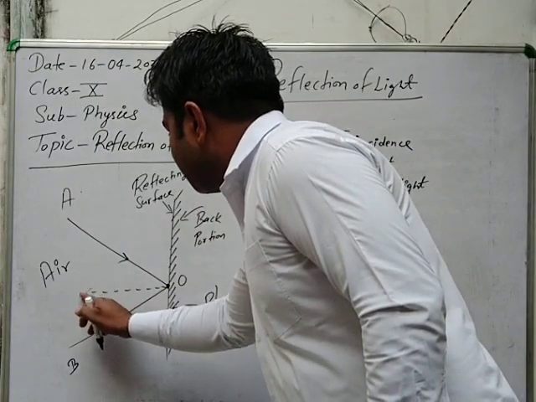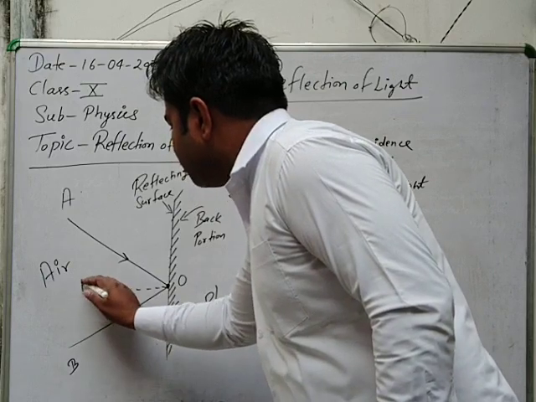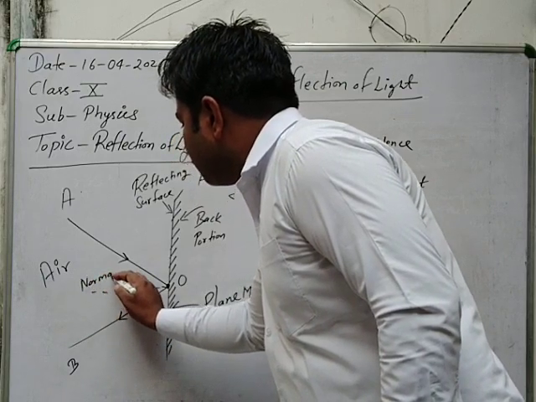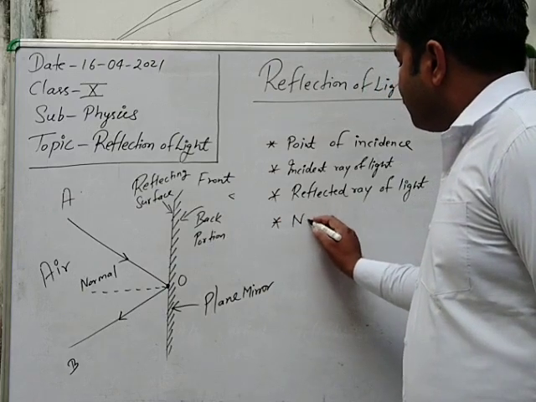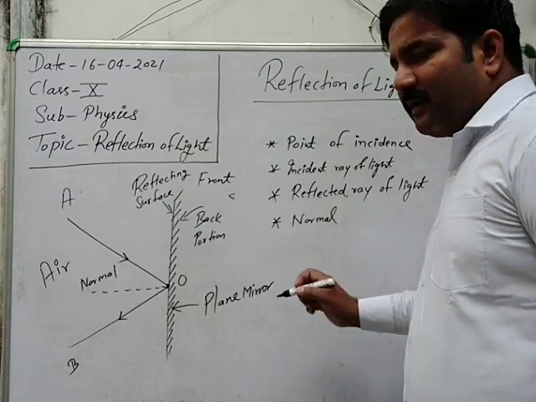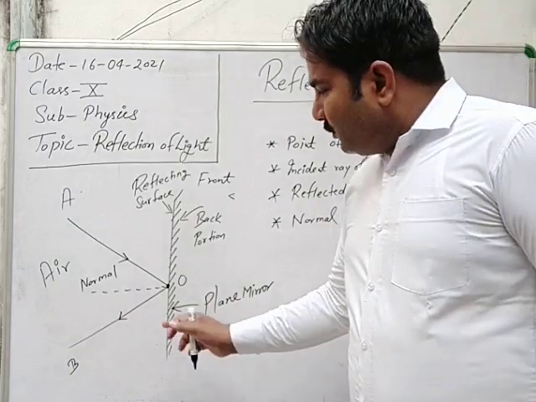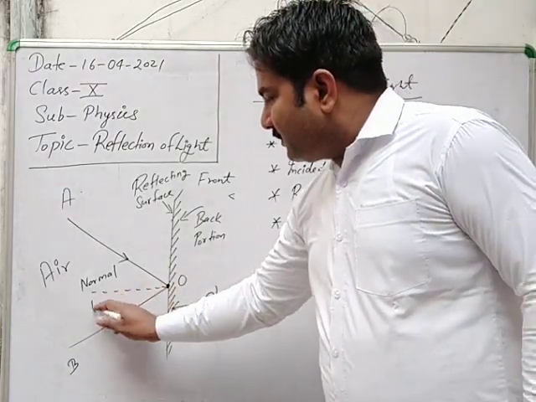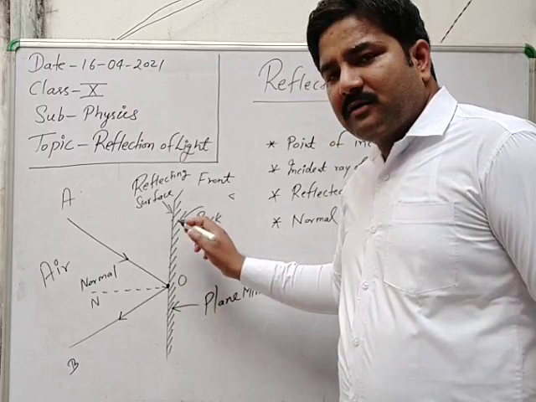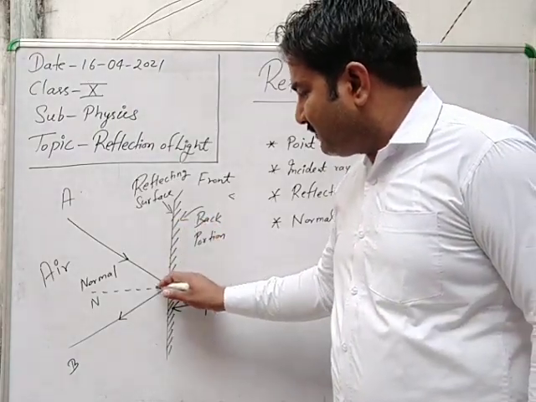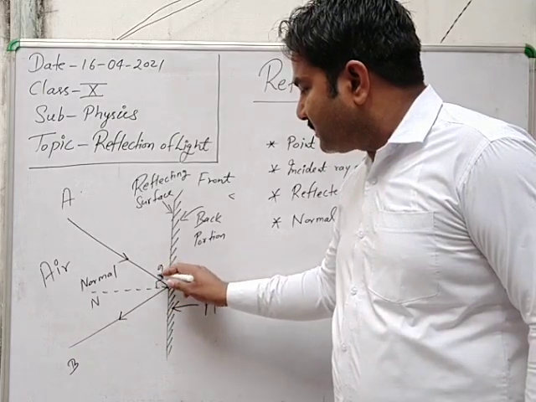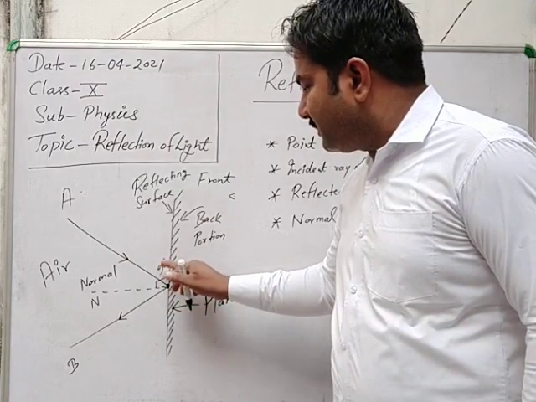And two more terms. Number one is the normal. Normal is the perpendicular line that is drawn on the plane mirror or plane surface and makes an angle of 90 degrees.